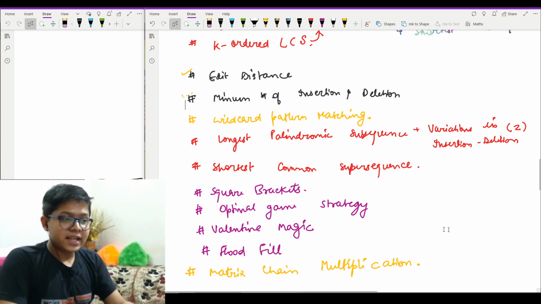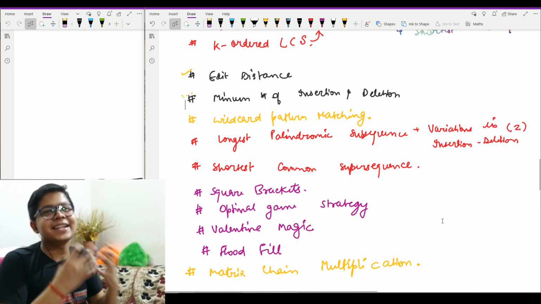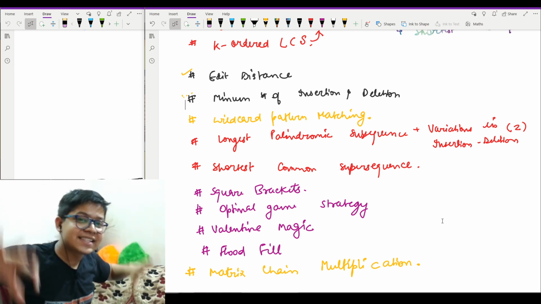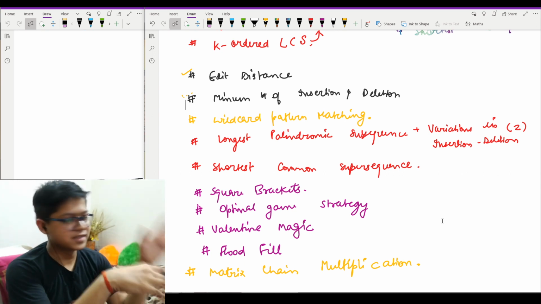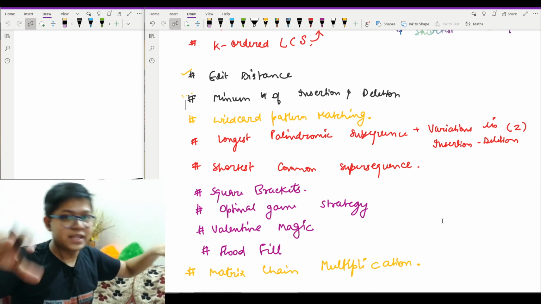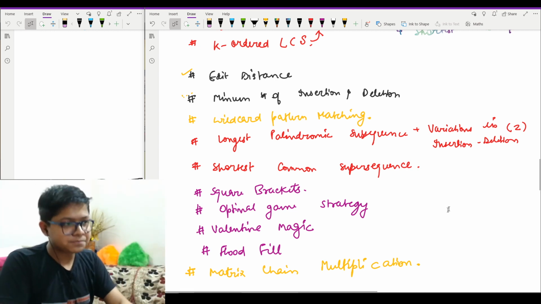Then I have picked a few more problems so that you can actually understand the 2D DP. Apart from those standard ones, you should understand the CP ones as well. See, the interview is majorly focused on both the parts, interview plus your CP. So I am taking both of them side by side, and both of them are going completely.